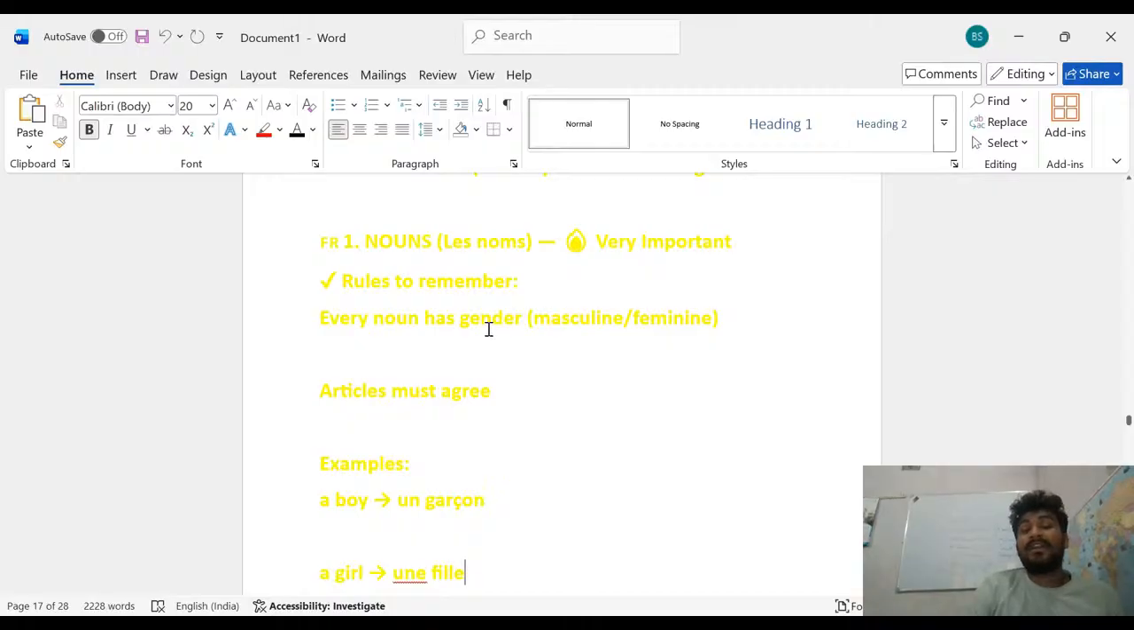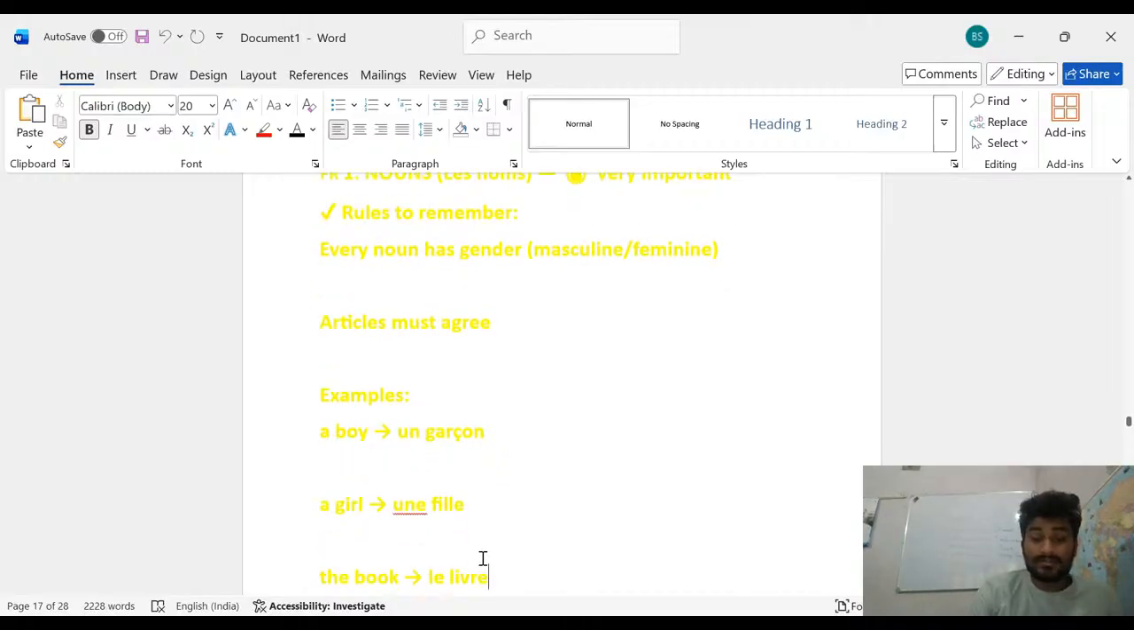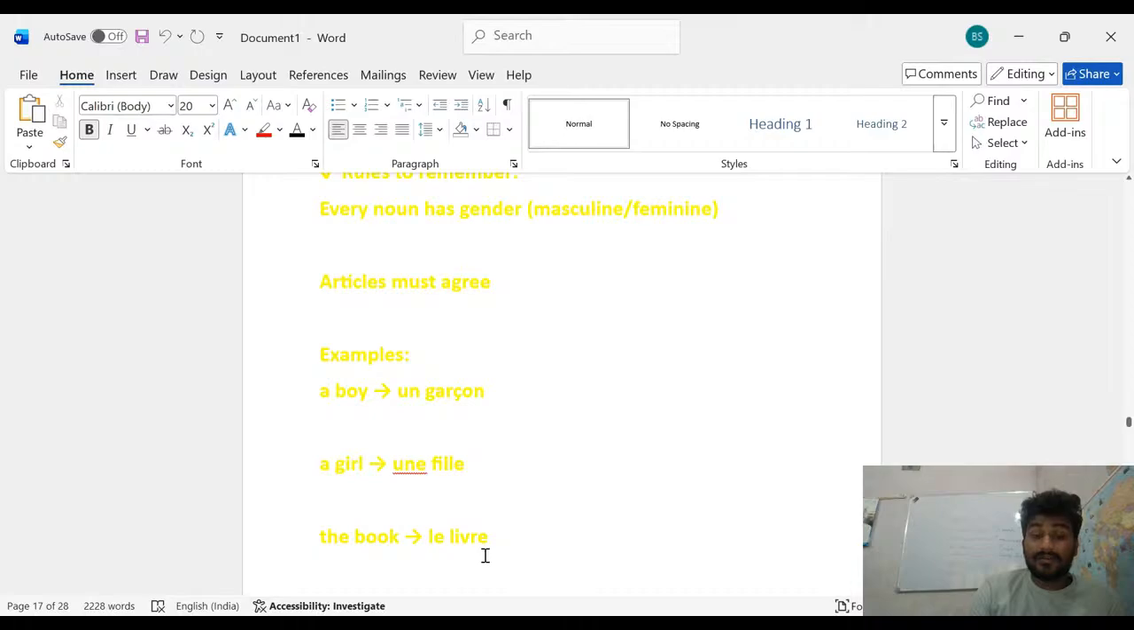Every noun has a gender, that is masculine or feminine. You have to remember this. The article must agree. Example, a boy: un garçon. A girl: une fille. Now the next, the book: le livre. These are the nouns which you have to remember, and the article you have to remember. For the girl it is une, and for the boy it is un.